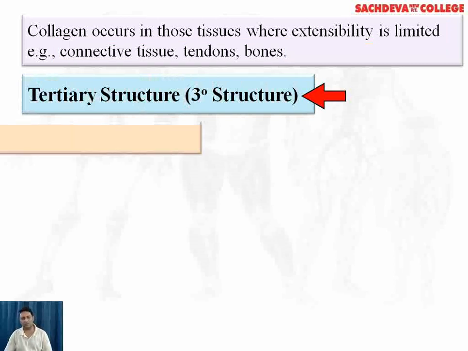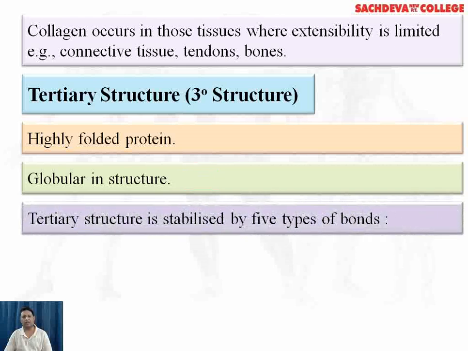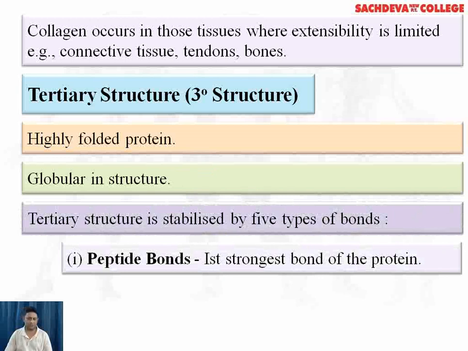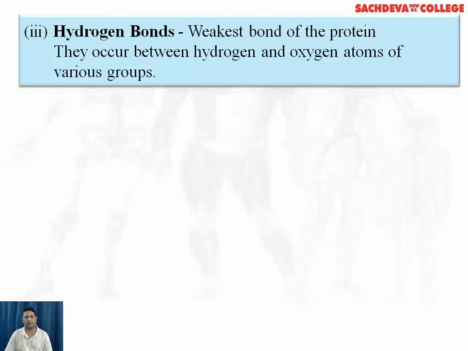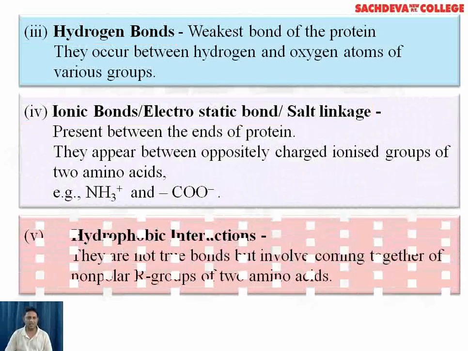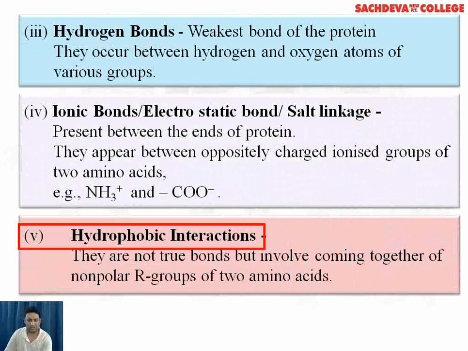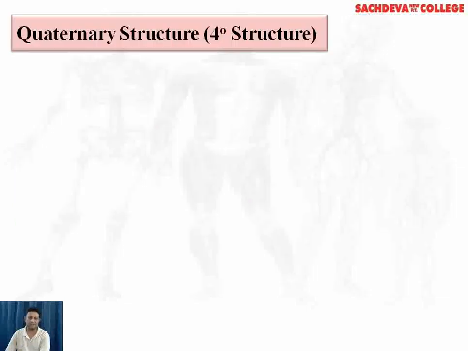The tertiary structure. Highly folded protein, globular in structure. Tertiary structure is stabilized by 5 types of bonds: peptide bonds, which is the strongest bond; disulfide bond, the second strongest bond; hydrogen bond, which is the weakest bond; ionic, electrostatic or salt linkage; and hydrophobic interaction, which are not true bonds but involve coming together of nonpolar R groups of two amino acids.